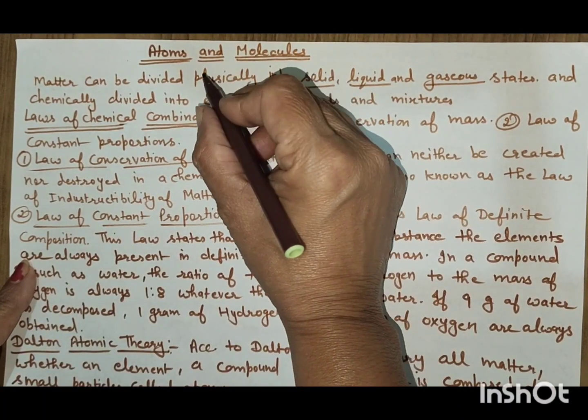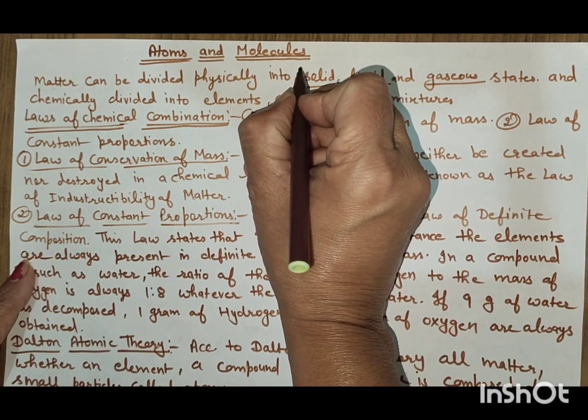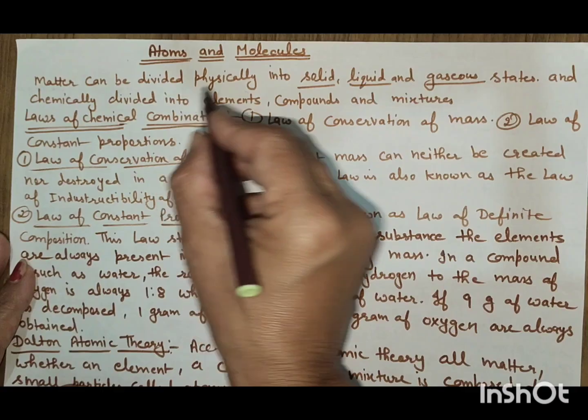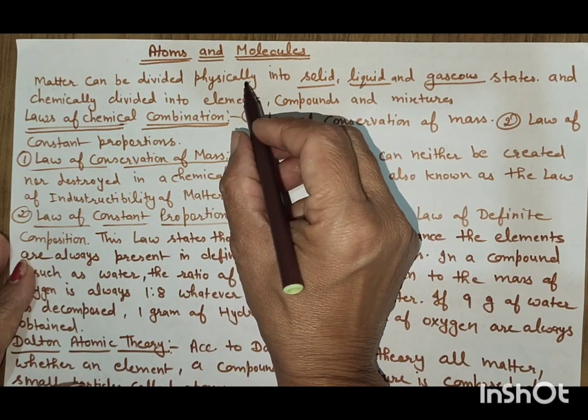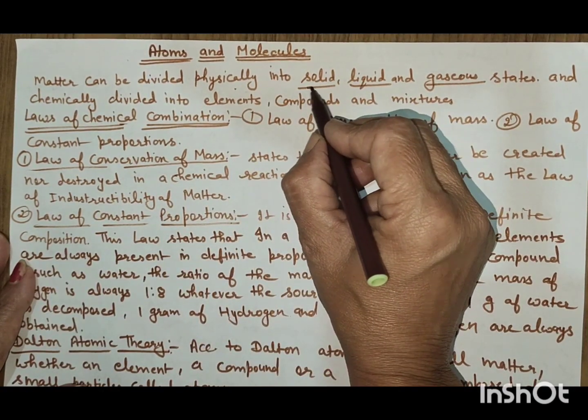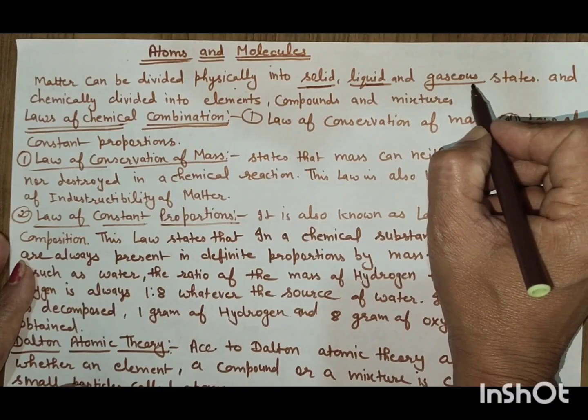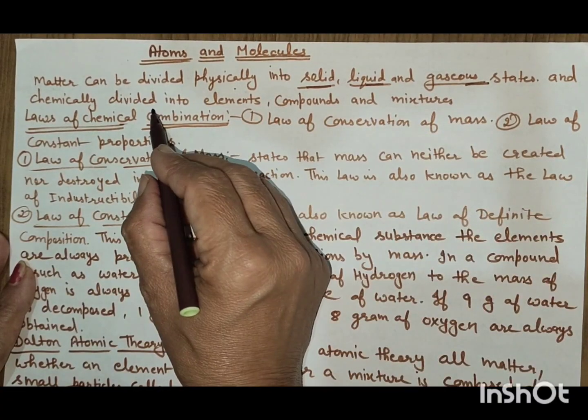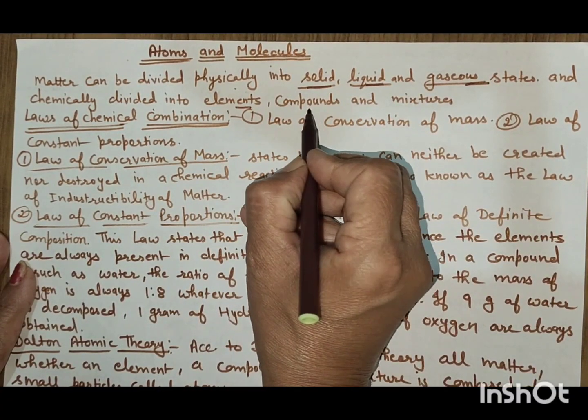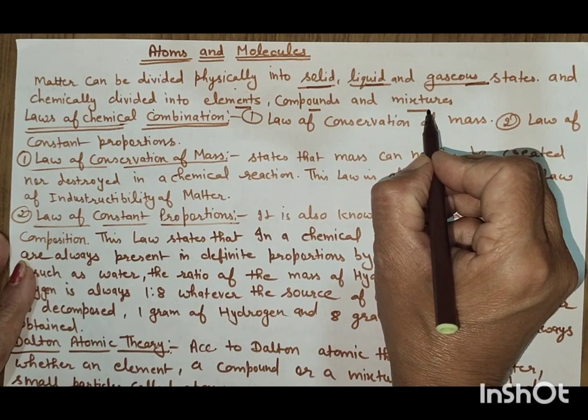Today we will discuss atoms and molecules. Matter can be divided physically and chemically. Physically into the solid, liquid and gaseous state, and chemically into the elements, compounds and mixtures.